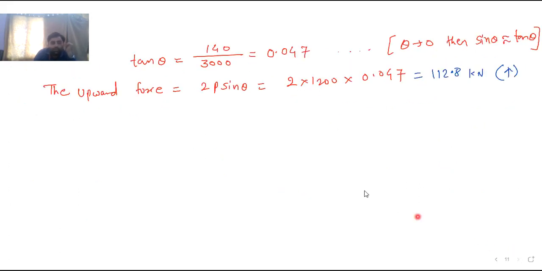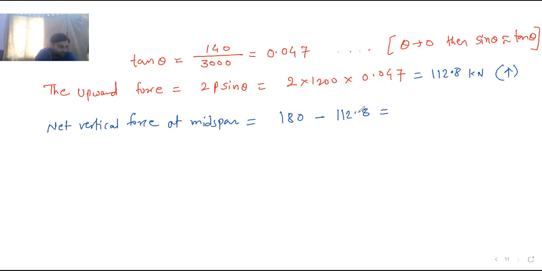So what is the net force? The net vertical force at midspan, and all this happens at midspan, is equal to 180, which is downward, minus 112.8, which is upward. What is the answer?